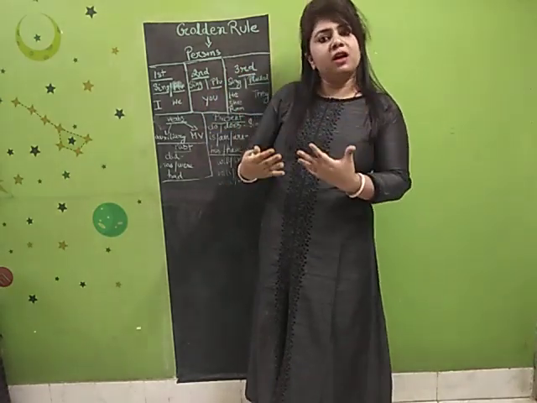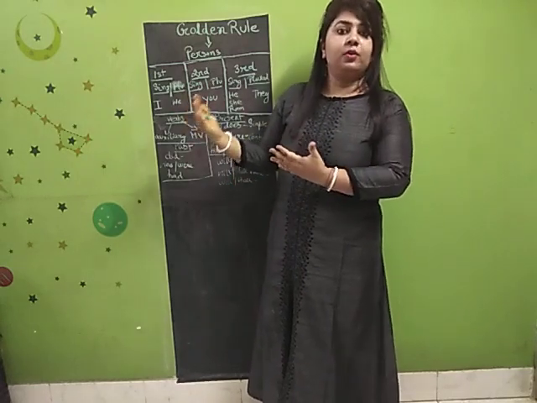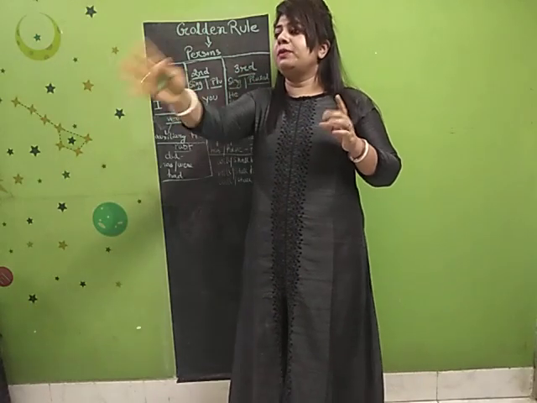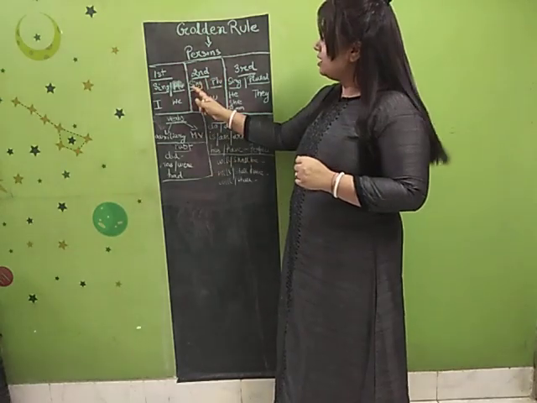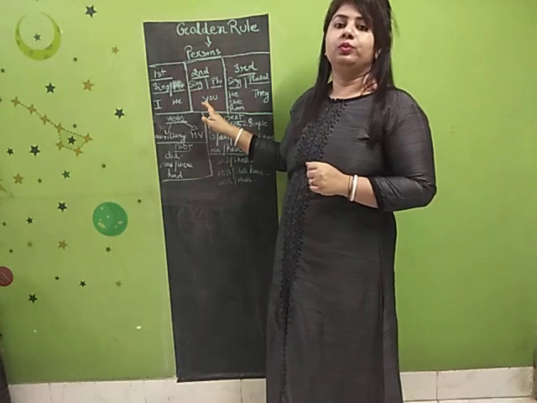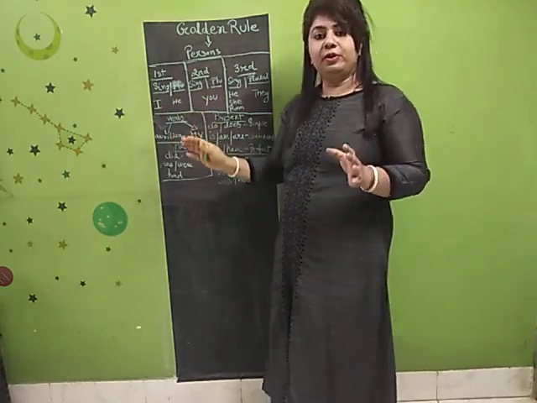You are coming to my house. You have to be there on time. So you. I am speaking directly to a person. You. Second person. Here singular and plural both include you. No differentiation between singular or plural.